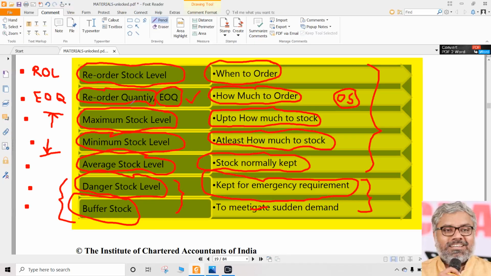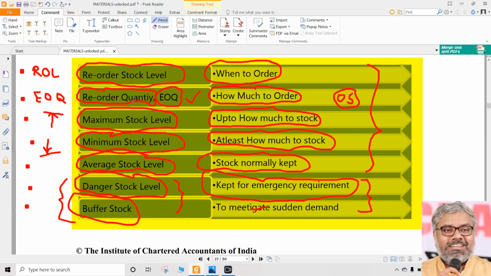Same way, maximum stock level, already it is there. If somebody tries to purchase more materials, when the material has already reached maximum stock level, we should have a doubt: maybe are you purchasing for commission unnecessarily? Stock already has reached maximum level. And why are you purchasing further? No need. Don't unnecessarily pile up the stocks. A lot of times it so happens in organizations. So in order to control that, we will set a maximum stock level. Under any circumstances, on any day in the year, the stock level in the godown should not have crossed the maximum stock level.